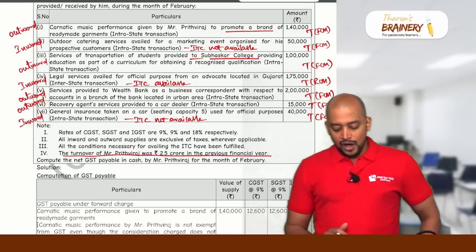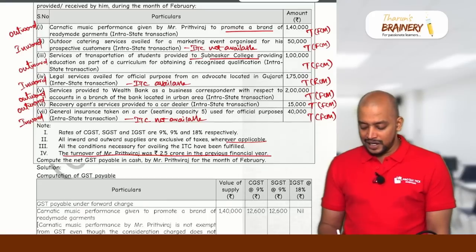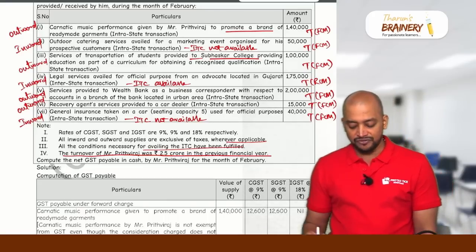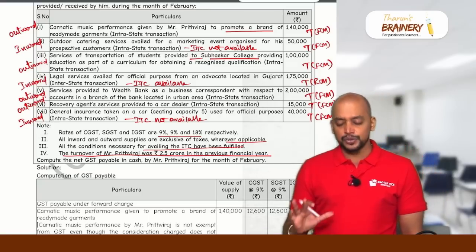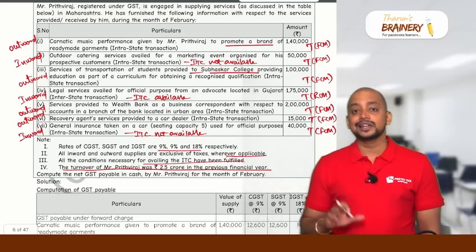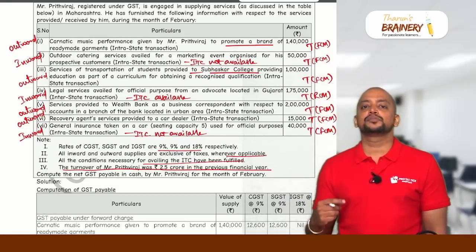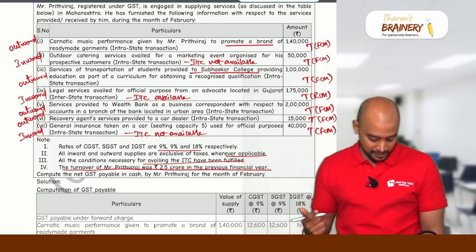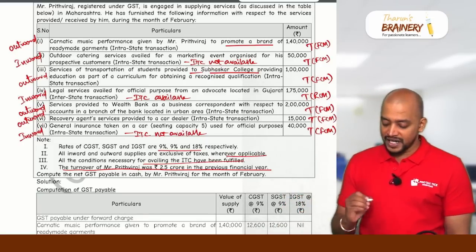Now, all inward and outward supplies are exclusive of taxes wherever applicable. All necessary conditions for availing ITC have been fulfilled. Rates of CGST, SGST, IGST are given. Compute the net GST payable. So we need to do it in statements. What is the first statement? Statement showing GST payable on outward supply under FCM. So what is the FCM liability here? Outward FCM, you take.